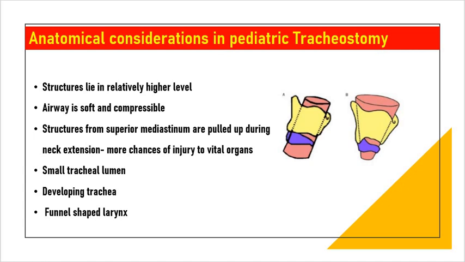The tracheal lumen is small, so you have to keep the silk threads in the trachea as discussed in tracheostomy part 1. Then you have to pull it slightly up and forwards. The trachea is developing. Therefore, if the tube is kept for a longer time, there might be a problem with tracheal development. And the larynx is funnel shaped, so there might be more chances of injury to the larynx and there